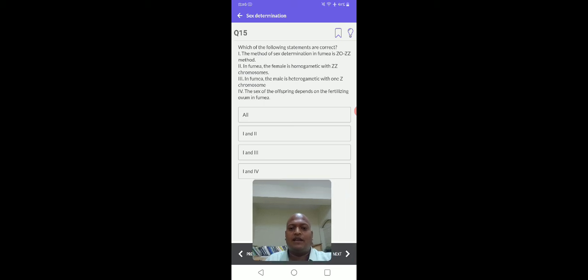Okay, right. So here, which of the following statements are correct? Four statements are given, and you need to identify which are correct. First one: the method of sex determination in Fumea is the ZO and ZZ method. Fumea is a type of moth.